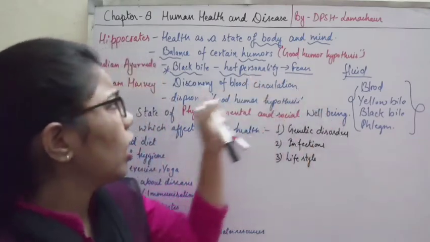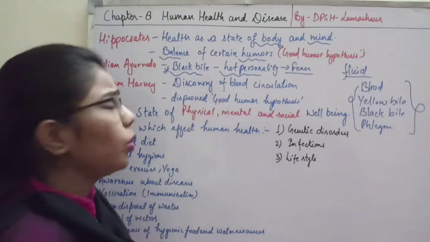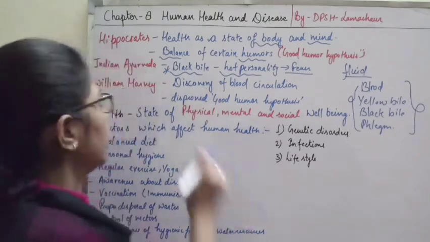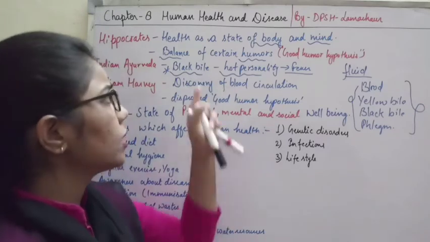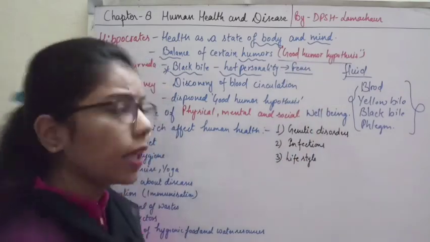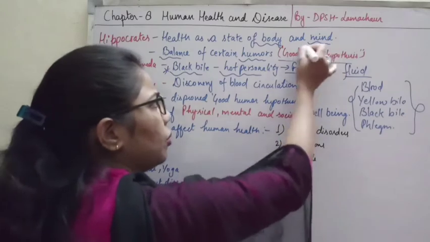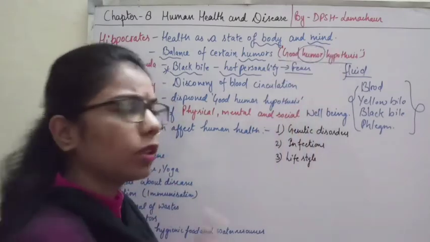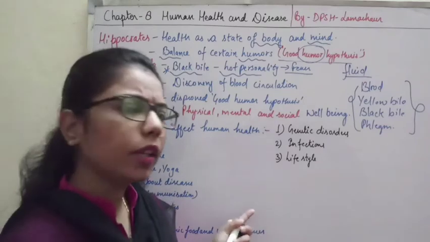The same thing was followed and supported by Indian Ayurveda also. This theory is known as the good humor hypothesis, given by Hippocrates. It means that humor decides the health of an individual. If it is good, then the individual will be good.